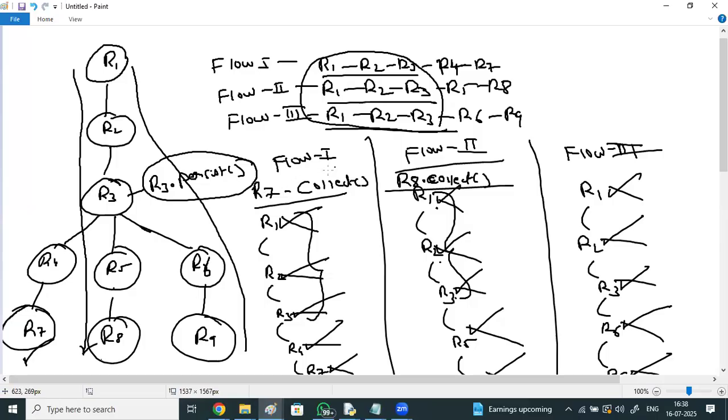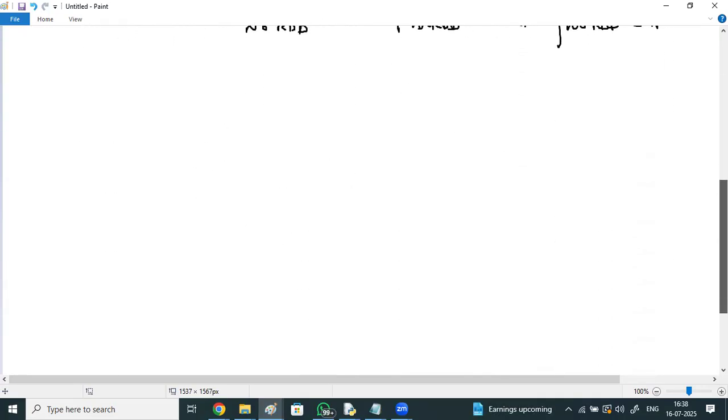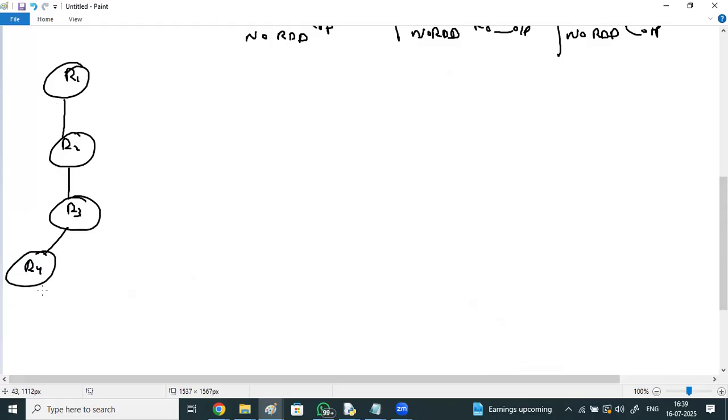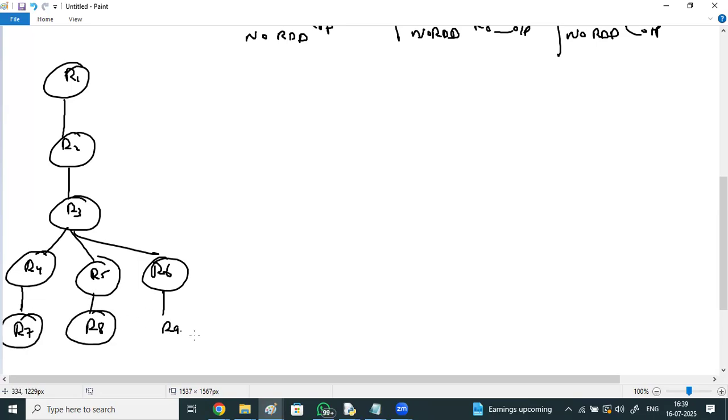Check it now. Which RDD will you persist? The one whose output is commonly used by multiple flows. What is the importance of persistence? Here is the same diagram, R1, R2, R3. This is the flow, and this one you persisted: R3 dot persist.